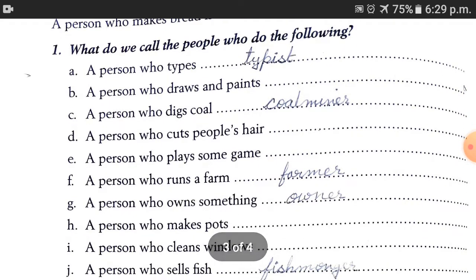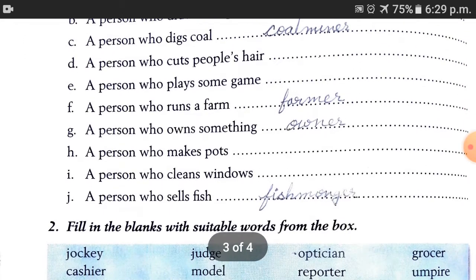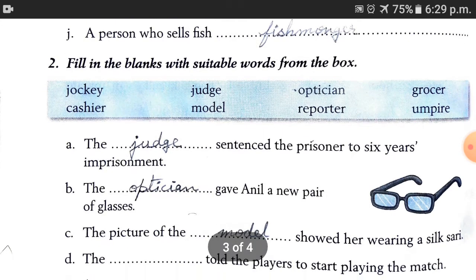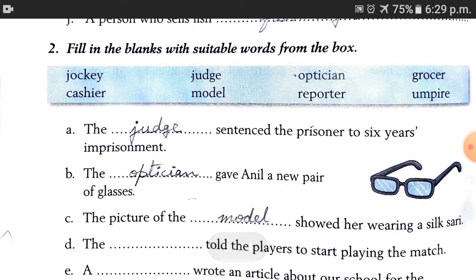Some of the sentences I have not done; I left them blank for you, so that you have to find out such kinds of people and write their names in the following. In the same manner, here are some more words. You have to find out the meaning of them.